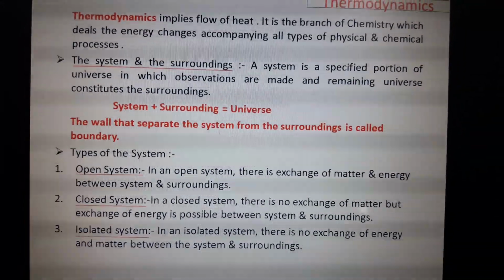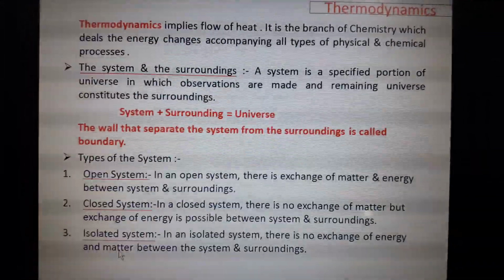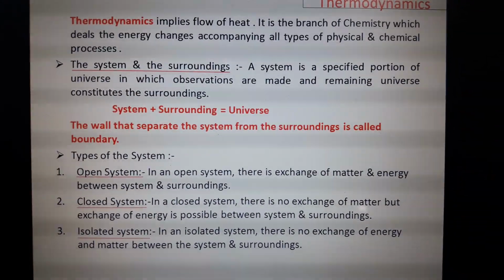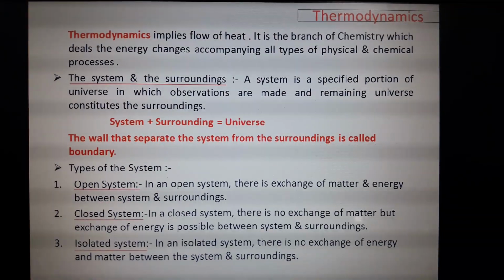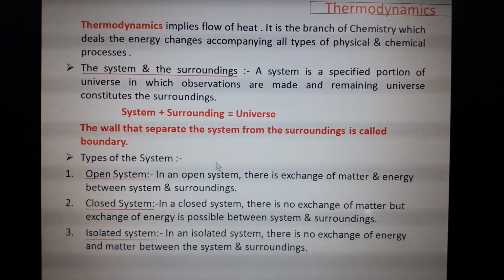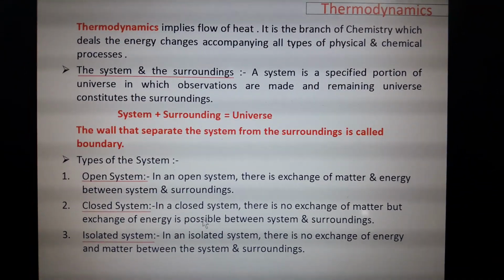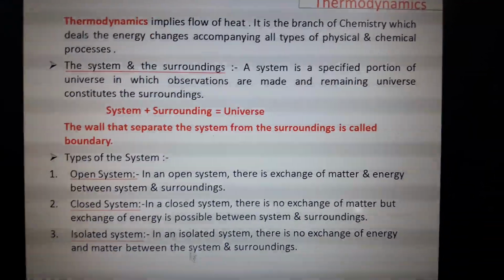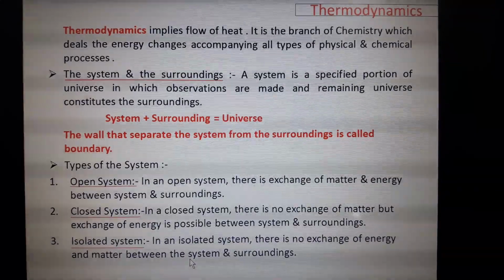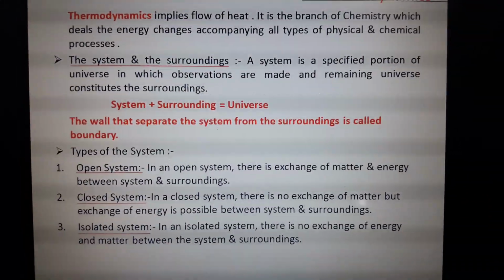The definition here: in an open system there is exchange of matter as well as energy. In a closed system only energy can be exchanged. And in an isolated system there is no exchange of energy and matter between the system and the surroundings. Okay.